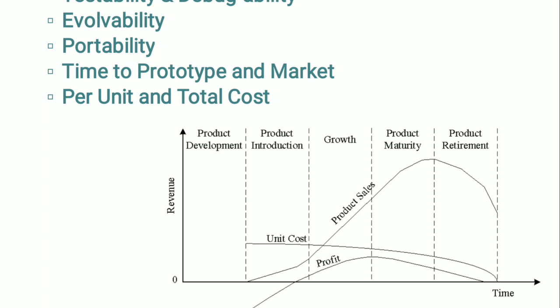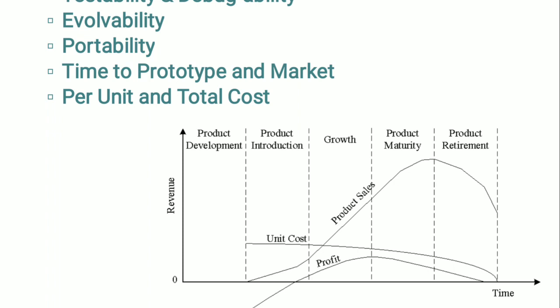Okay, once the product is ready to sell, it is introduced to the market. The whole graph has been divided into 5 verticals. The first vertical or the first column is product development, second one is product introduction, third growth, then product maturity and product retirement. So we'll see all these columns one by one. The first one is product development. During the design and development phase, there is only investment and no return. Okay, that's why we have not shown any profit there.